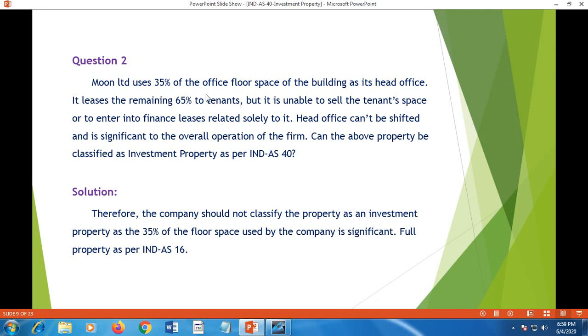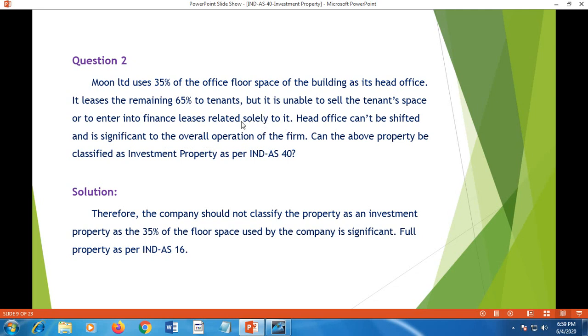Question 2. Moon Limited uses 35% of the office floor space of the building as its head office. It leases the remaining 65% to tenants, but it is unable to sell the tenants' space or to enter into finance leases related solely to it.